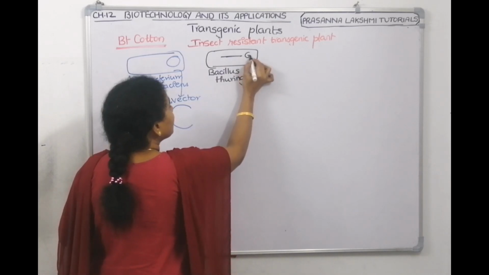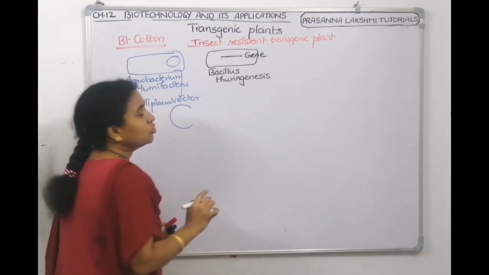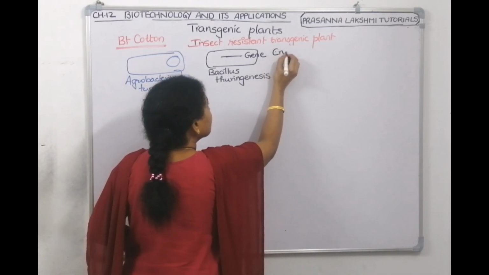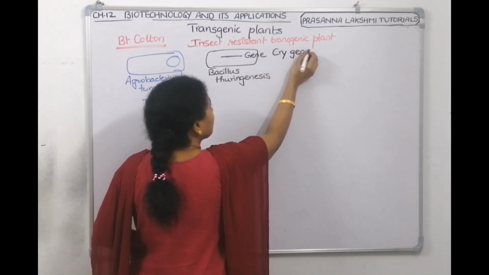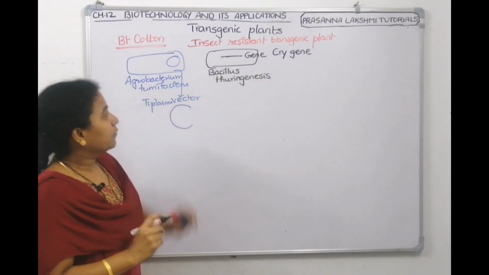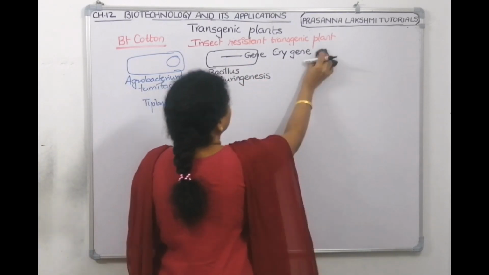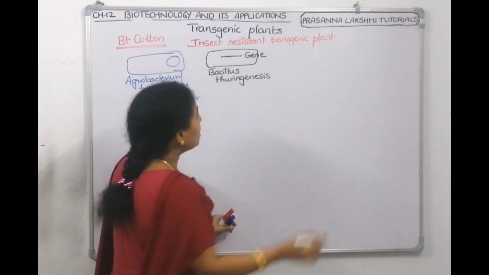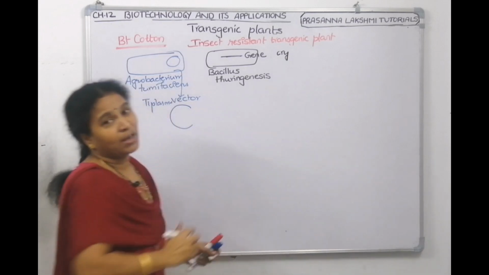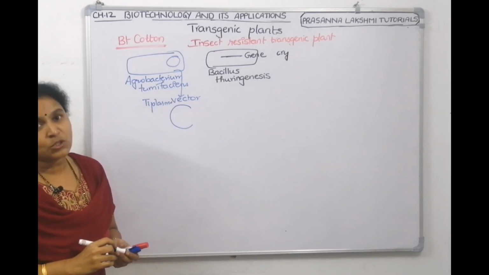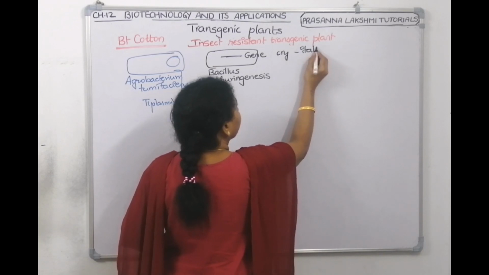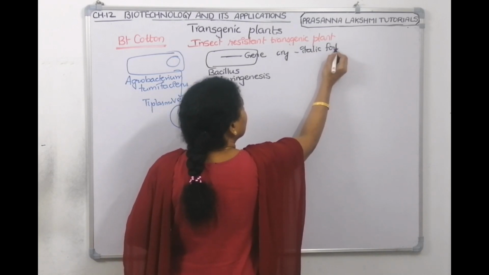So the gene is symbolized by cry gene. In the gene name, we write CRY, all three small letters. For gene, we use all three small letters and we use italic font.